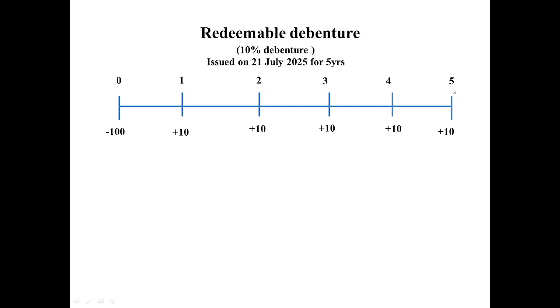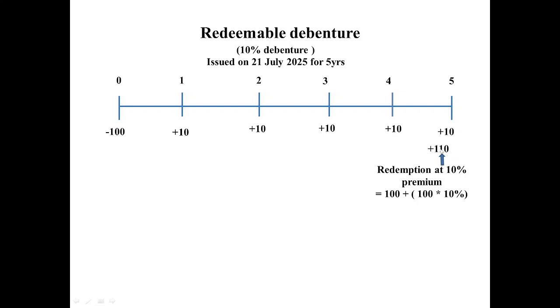But now the situation has come when this bond will cease to exist, right? Because this bond was issued only for 5 years. You invested here 5 years back. Now the time has come when your money will be given back to you from the company. So how much can the company return to you? They will be returning your face value back to you. But for better understanding, I am considering that this company decided to give you back at 10% premium. So how much will they be giving you in return? They will not be giving you only 100. They will rather be giving you 110. So I'm writing that this bond was redeemed at 10% premium.